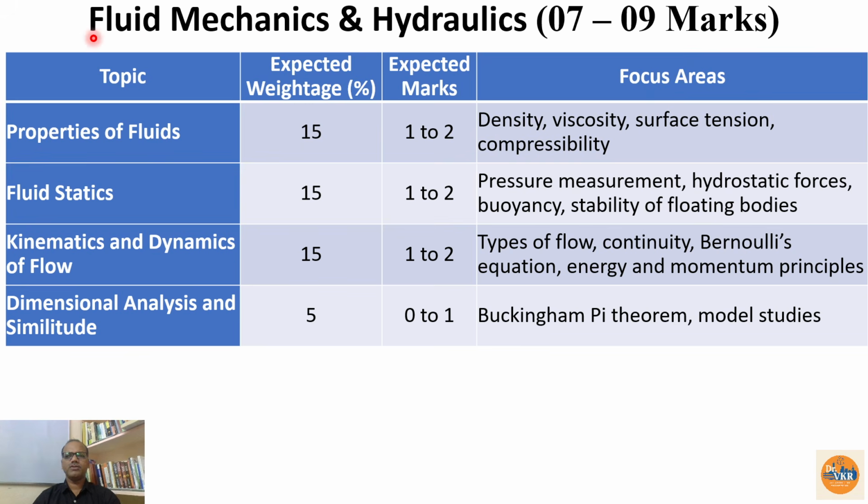Now let us move on to fluid mechanics and hydraulics. The weightage is going to be around 7 to 9 marks. The topics are properties of fluid, fluid statics, kinematics and dynamics of flow, dimensional analysis and similitude. The expected weightages have been given here, 1 to 2 marks we can get. Especially in properties of fluid, we need to understand the basic properties.